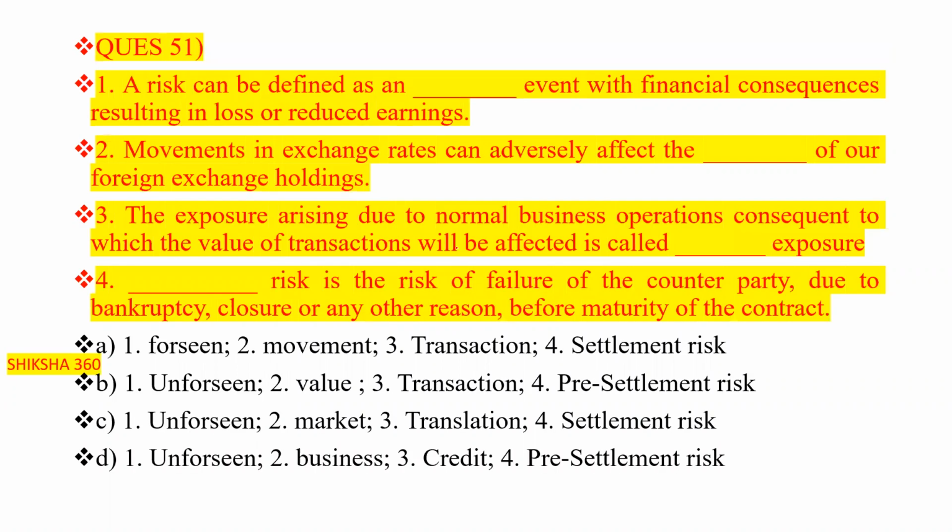Now move to the next question, question number 51. This is a fill-in-the-blank type question. There are 4 options, and we have to find out which one is the correct answer. This is the first point we discussed in part 1 of chapter 2. A risk can be defined as dash event, foreseen or unforeseen.